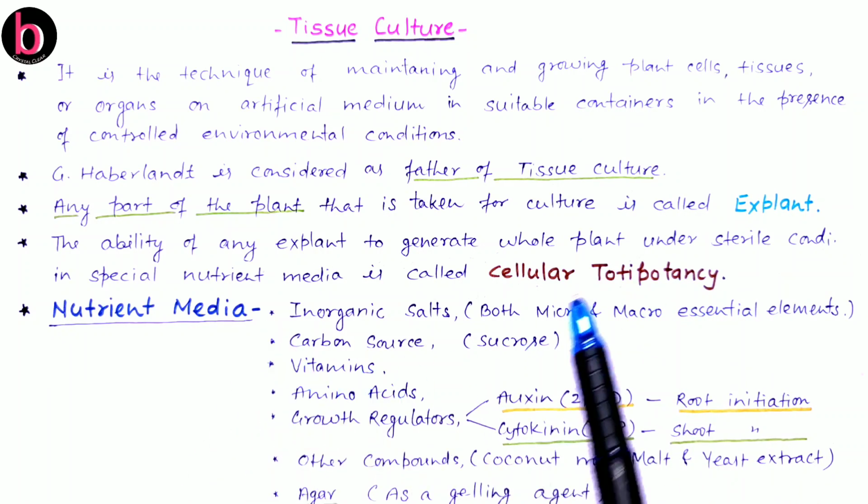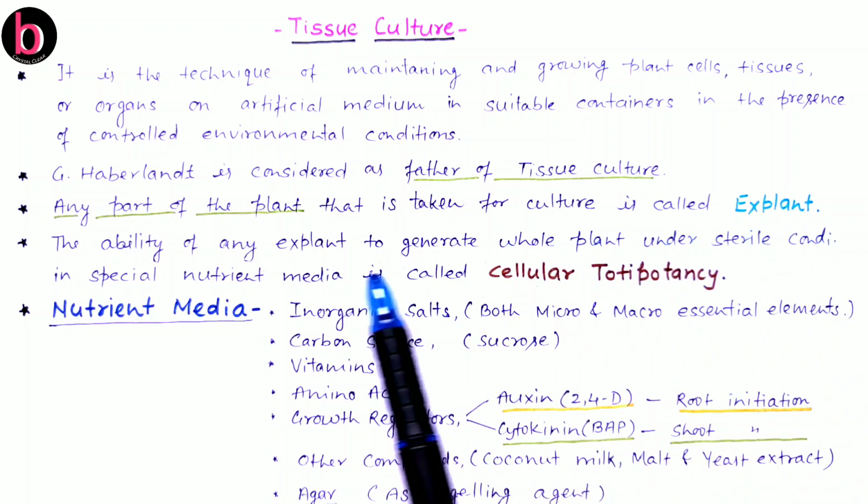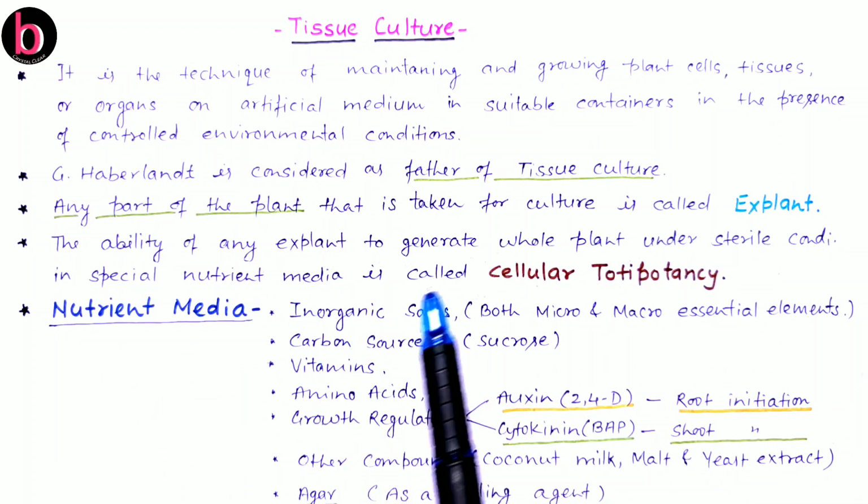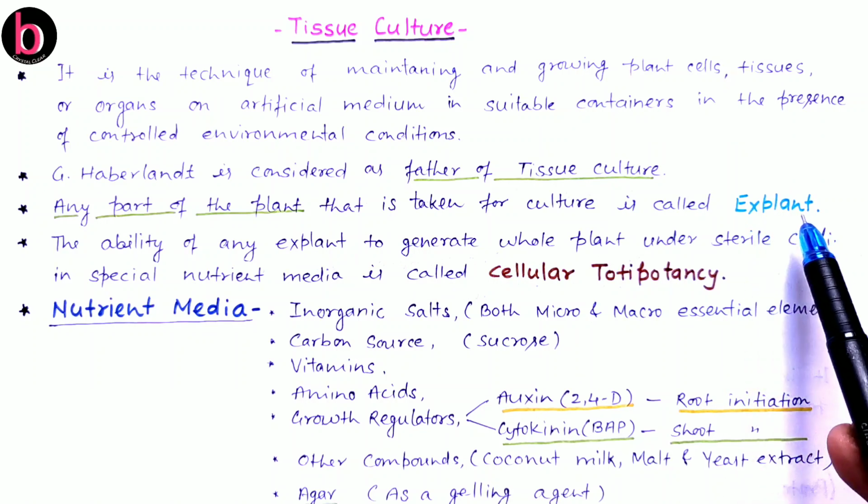Now we have to grow this explant in a nutrient medium for conversion into a whole plant. So what is nutrient media? Nutrient media is the sum of a number of substances that are helpful for the growth or culture of that particular explant.